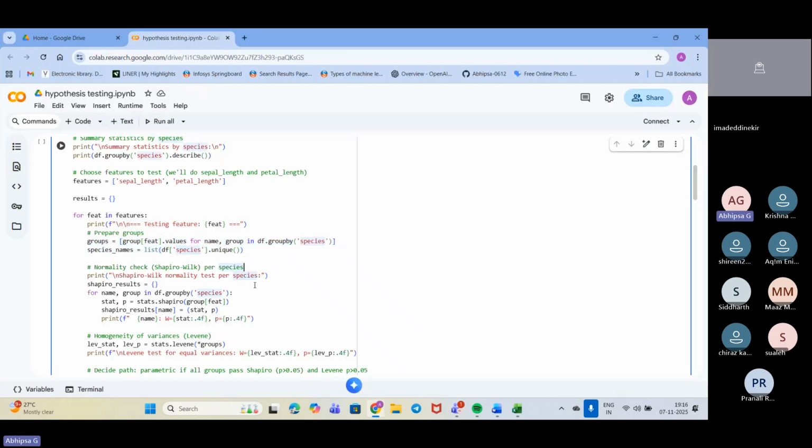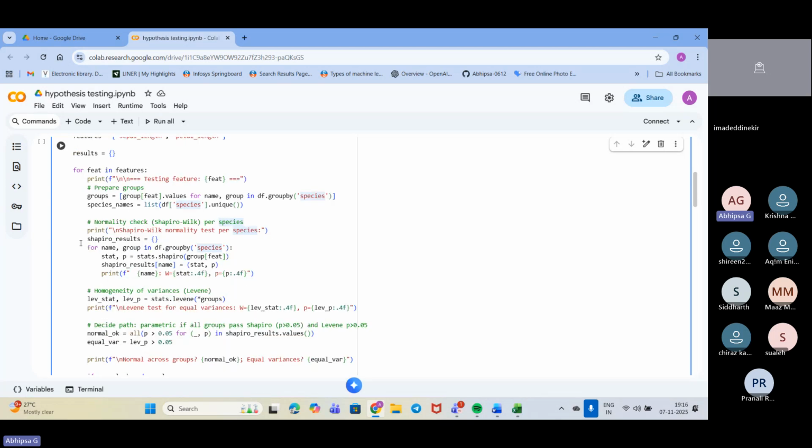So then, as I told, I checked for the tests. The very first one is the Shapiro-Wilk test that we did. Why did we do it? We need to test whether each species follows the normal distribution. That I need to check, so that is why we have checked this. Everything is ready from the library, and as you can see here, we have taken it and grouped it. Based on that, what is my p-value? Based on my p-value, we have checked on that.